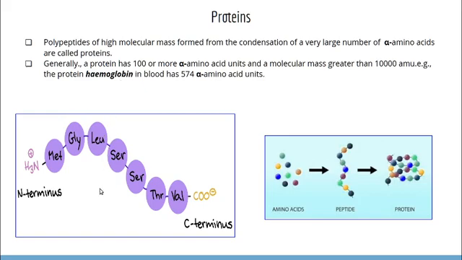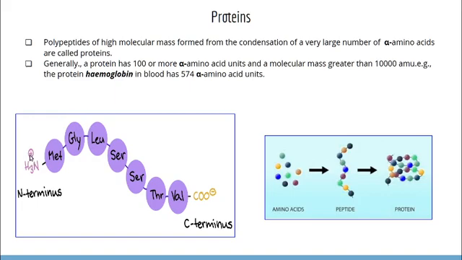Here we have a structure of a peptide chain. Methionine, glycine, leucine, serine, threonine, valine, different amino acids are combined together through peptide linkage. Here we have the C terminus, that means free carboxylic group. Here free NH2 group, so that is the N terminus. Then this is in the form of zwitterion.